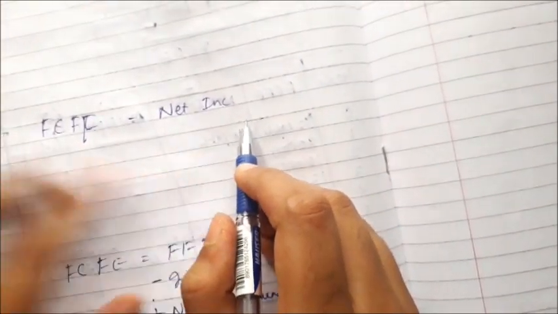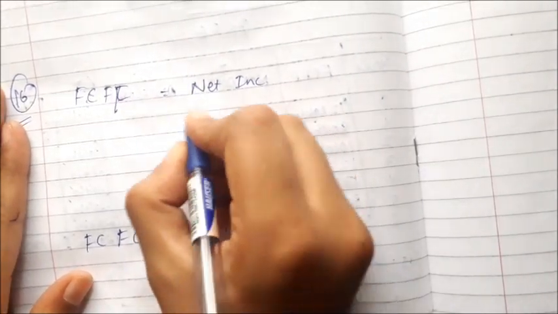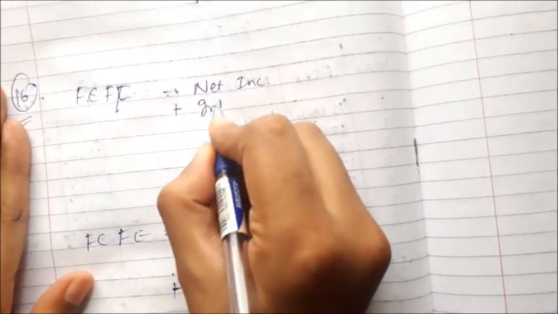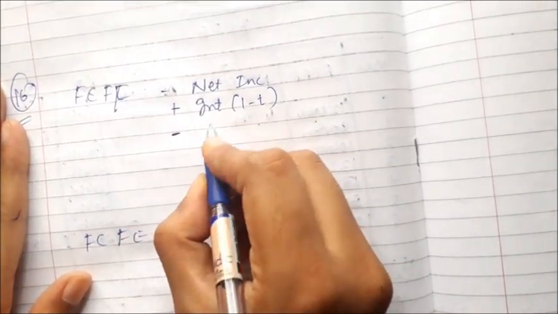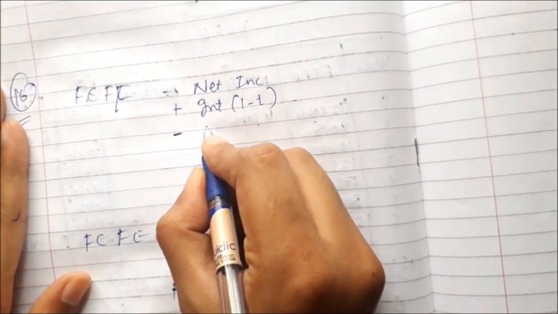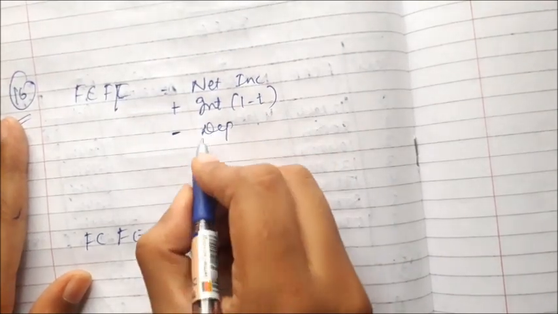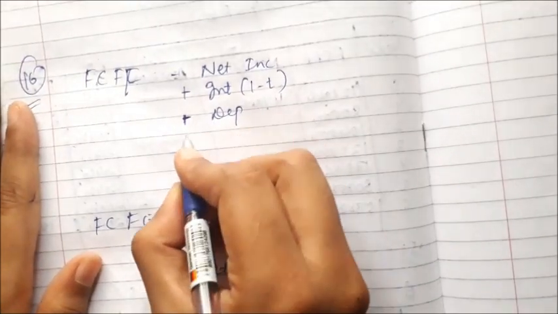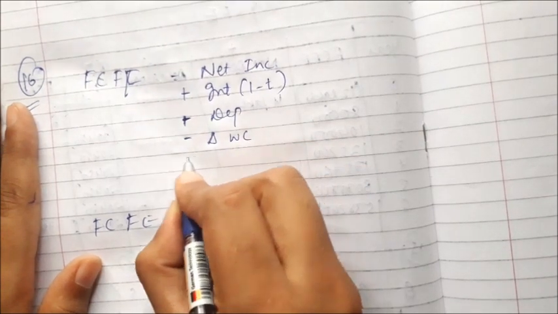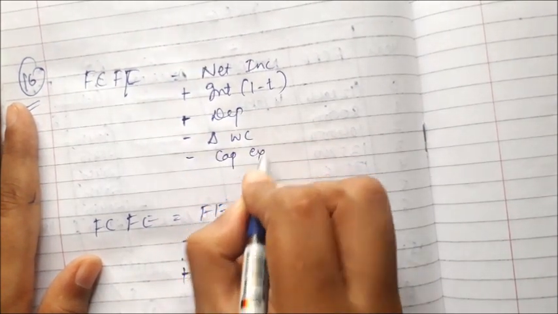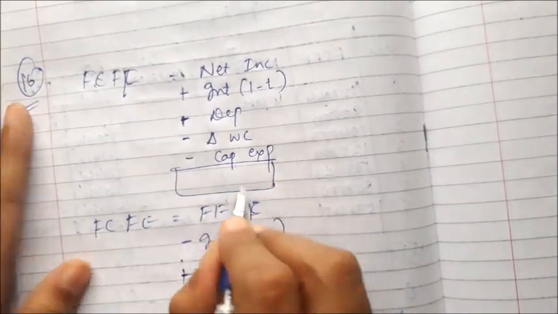In fact we do not have to subtract the interest, but as the question gives the net income value, we have already subtracted it, so we'll have to add back interest into 1 minus t, plus non-cash expenses, that is depreciation and all that. Later, minus changes in working capital, minus any capital expenditure which we are going to incur. So we will find the answer.